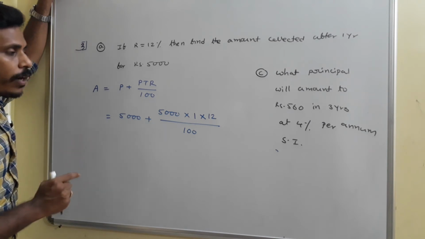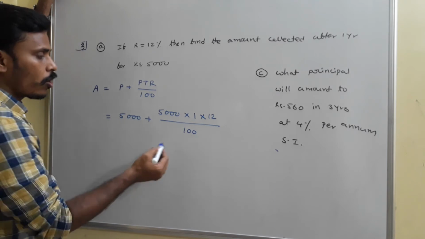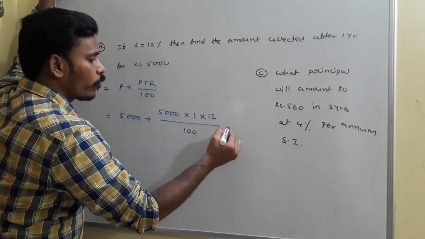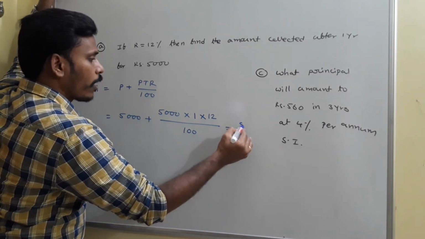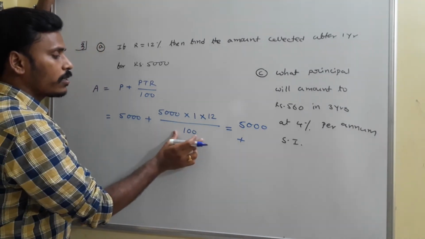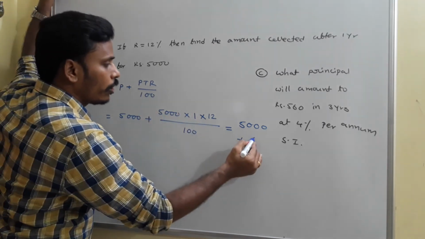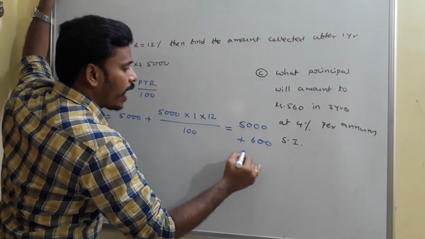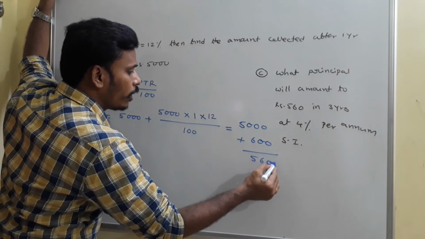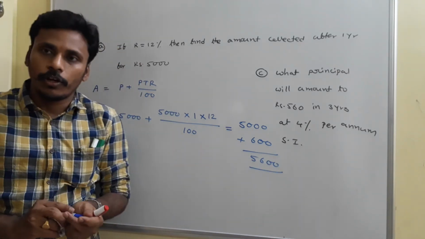Now 5,000 into 1 into 12 by 100 we need to solve. Here I have two different chances to say. Zeros and zeros will get cancelled. From there if you calculate, this is equal to 5,000 rupees plus, what is this amount? Two zeros will get cancelled. 12 5s is 60 and 0, 600. And if you add, the amount we need to pay is 5,600. So this is the usual way of calculation.